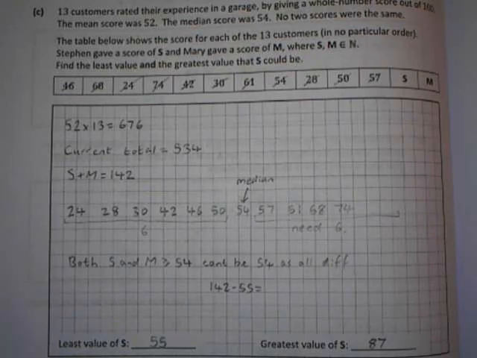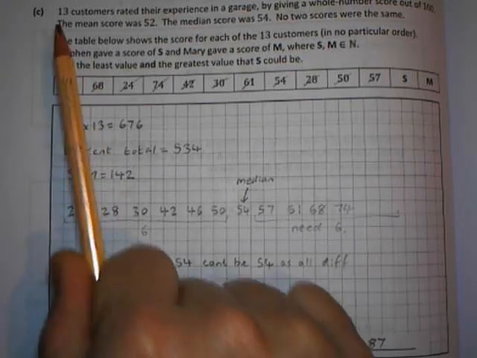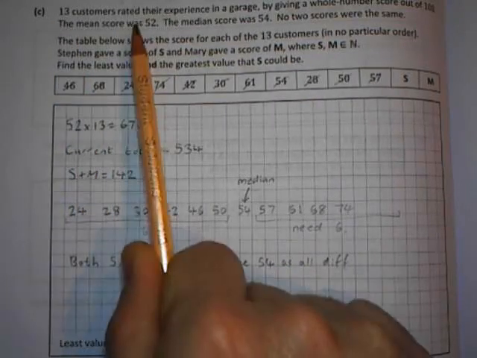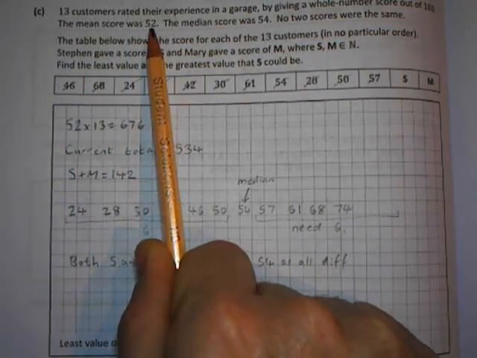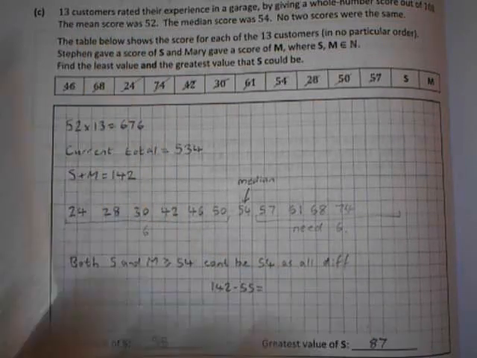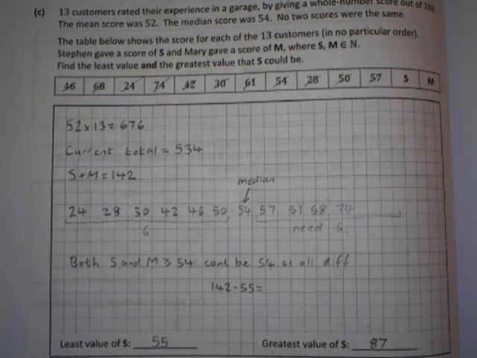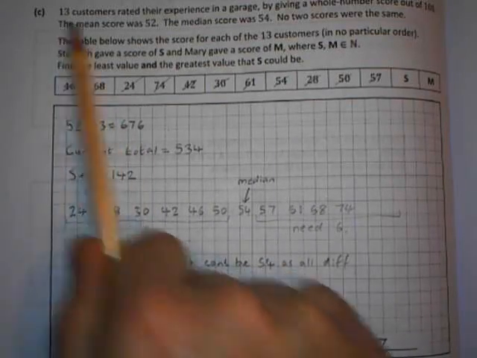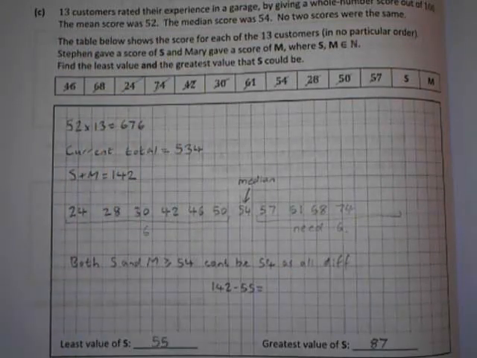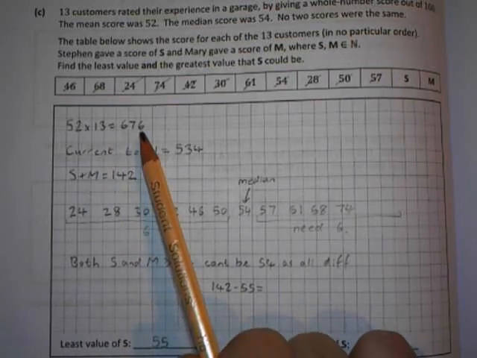Let's finish off question 8 then. So if you've got 13 customers and their mean score is 52, then if you multiply these two numbers together, you get what all the customer scores add up to. Because if you divide this by 13, you'll get 52. So it's just kind of doing the mean backwards. So we need 676 in total.